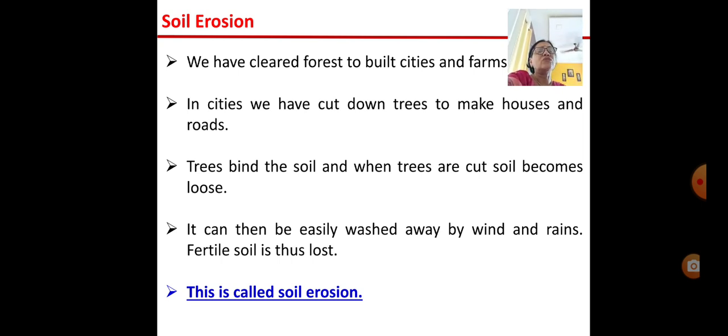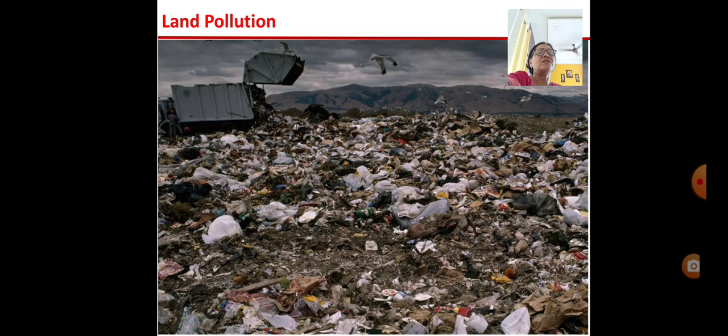So by that what happens, the fertile soil gets lost. The top layer where the plants grow, that is the most fertile layer of the soil. So that is washed away, and this is called soil erosion. So by cutting down the trees, soil erosion is caused, right? See, this is another pollution, land pollution.